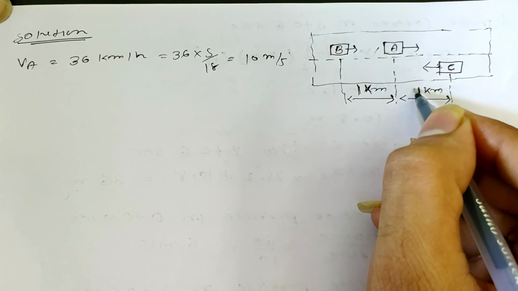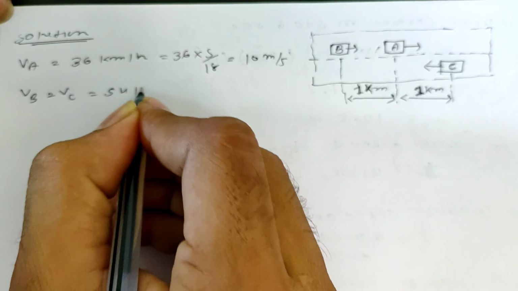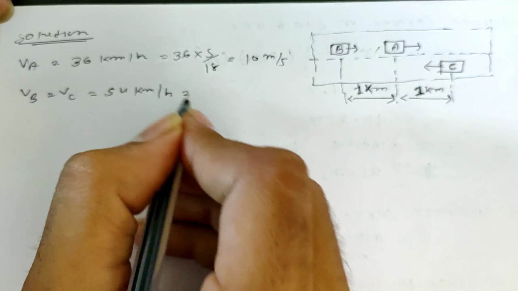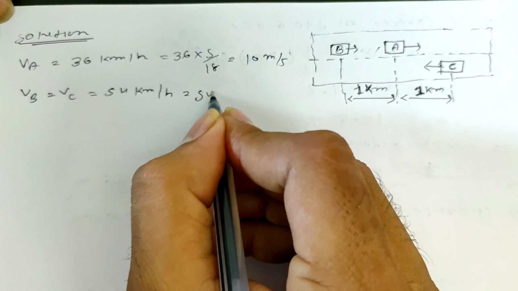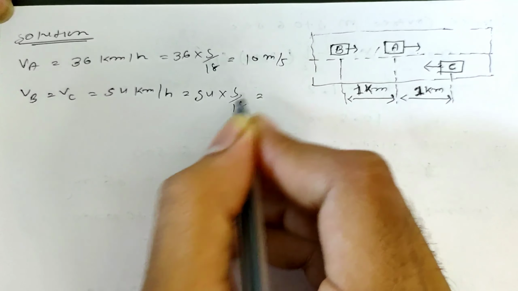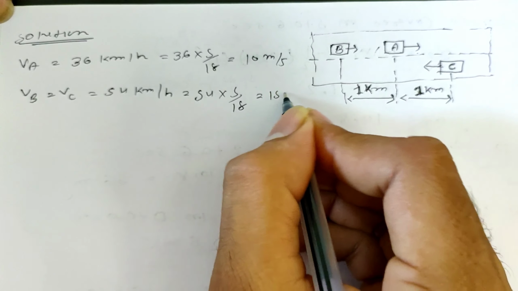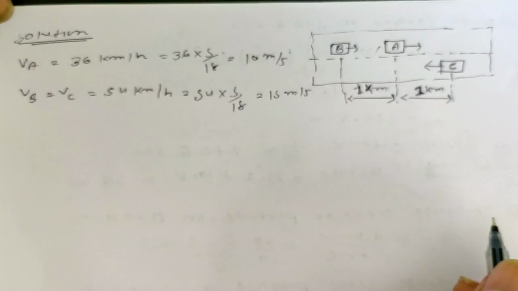You can see that B and C are also moving in opposite directions with the same speed. VB is equal to VC, equal to 54 km per hour. So 1 km per hour is 5 by 18 meter per second. So 54 into 5 by 18, you will get 15 meter per second.